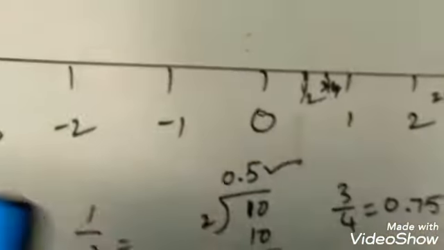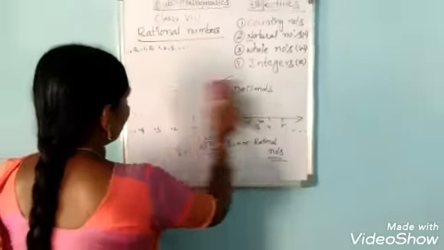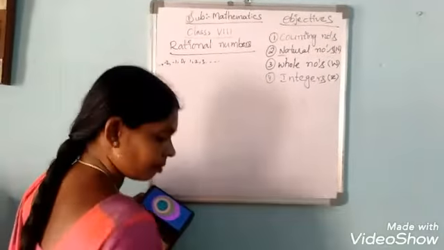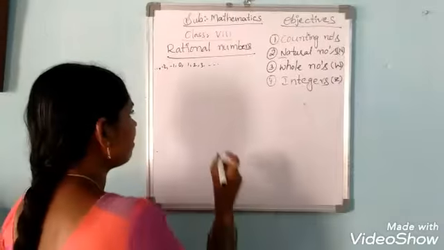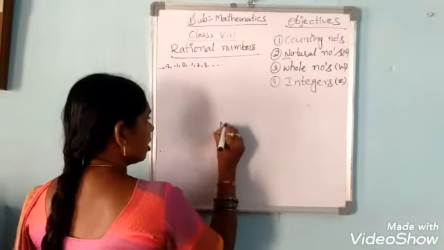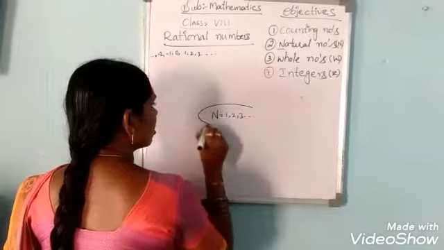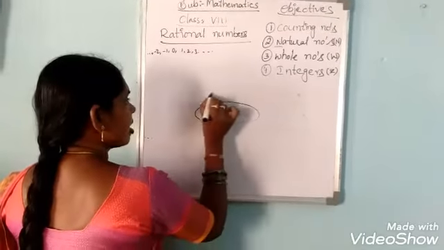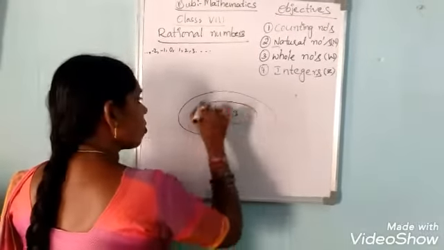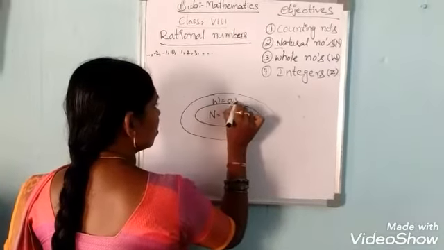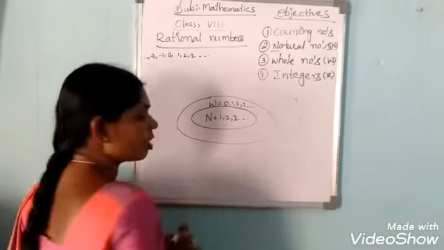So the figure, observe carefully here. The natural number set is 1, 2, 3 and so on. Next, the whole number set: all the natural numbers together with 0, meaning 0, 1, 2, 3 and so on.